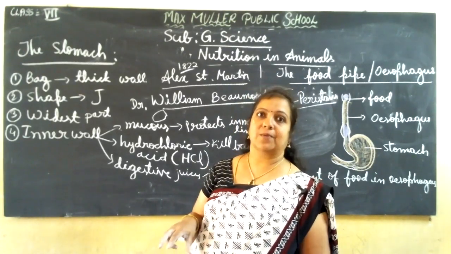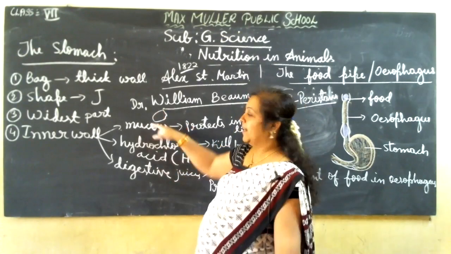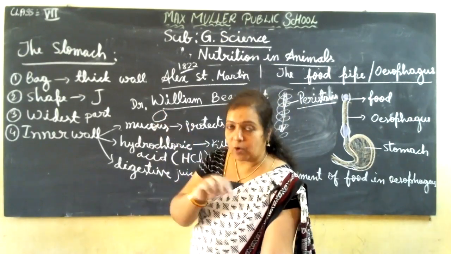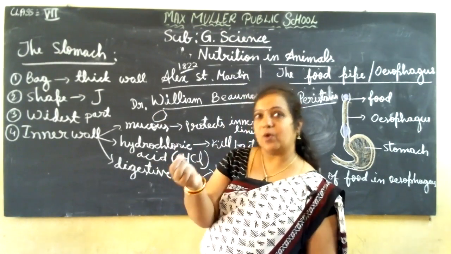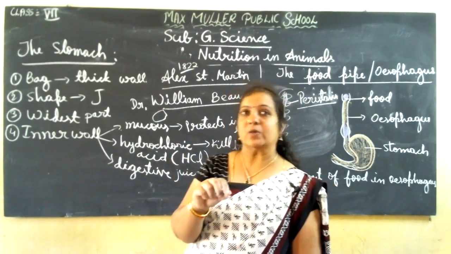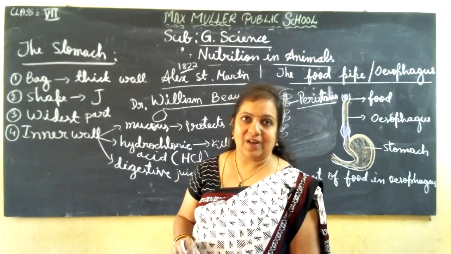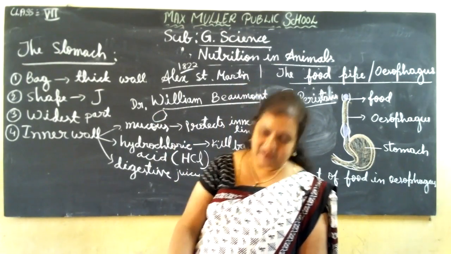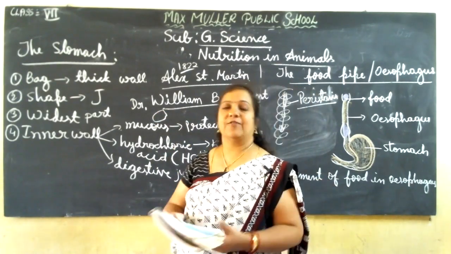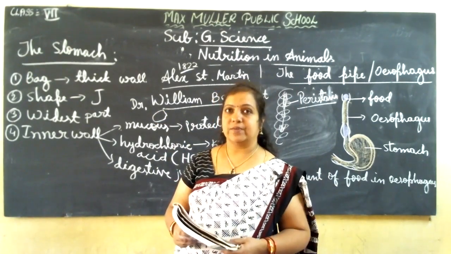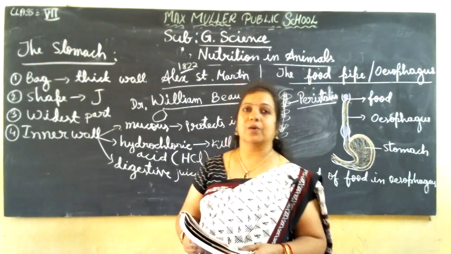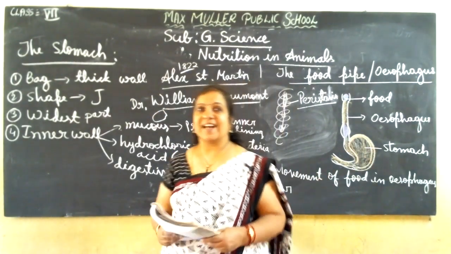That lid-like structure, that outer opening he made, is very wonderful. He opened it and closed it whenever he wanted. He got that idea, found the result, and sent the message to the whole world that food is churned.